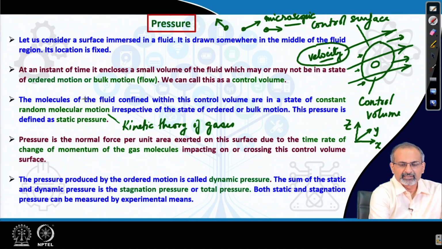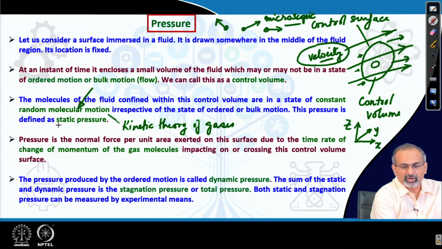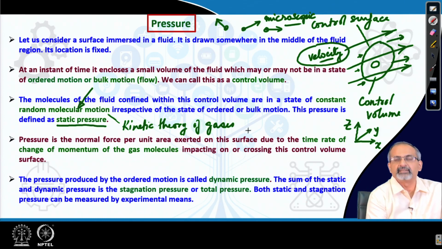So, we say that these molecular motions exist whether there is a macroscopic velocity or not. Now, pressure, when we interpret it, one aspect of pressure which we call static pressure is dependent on